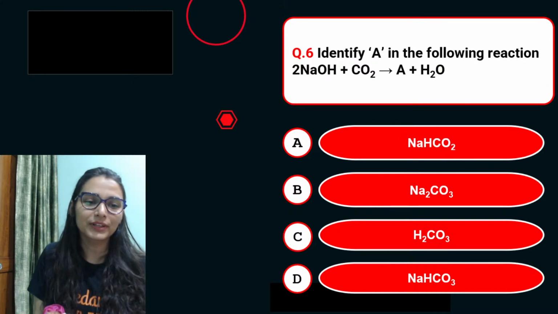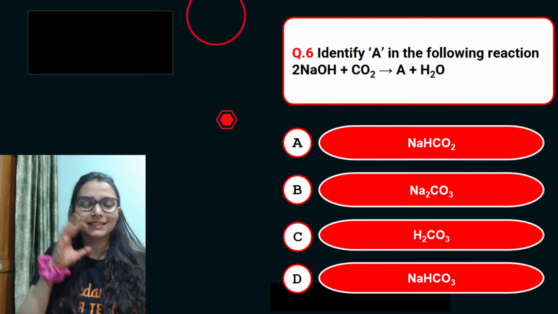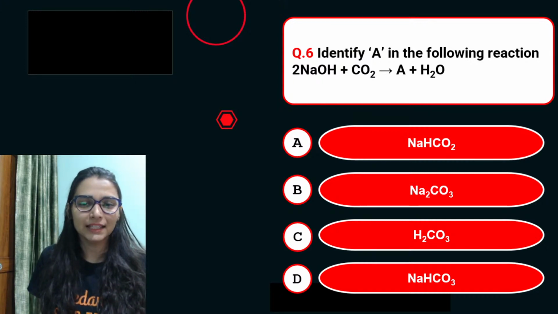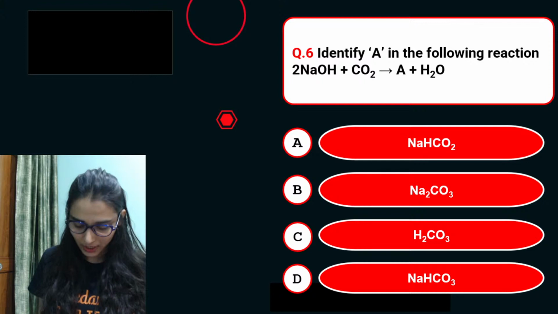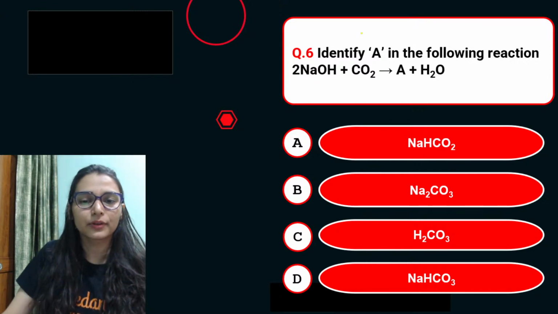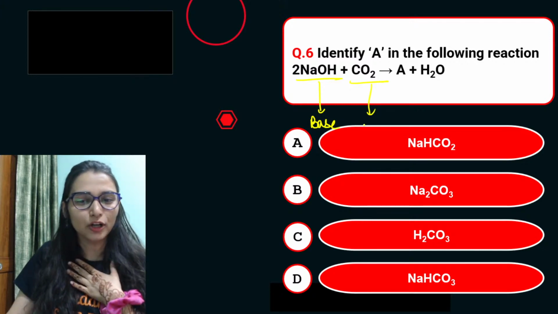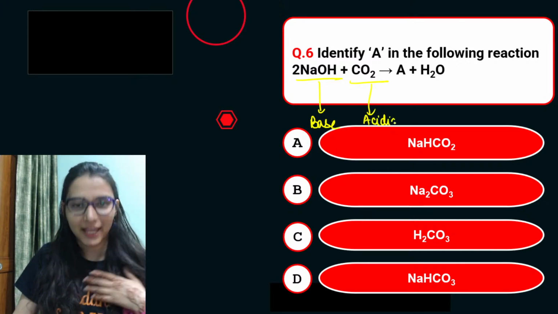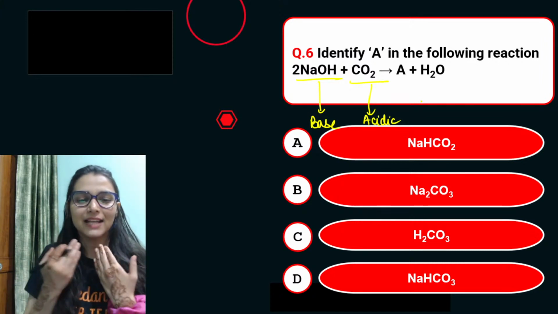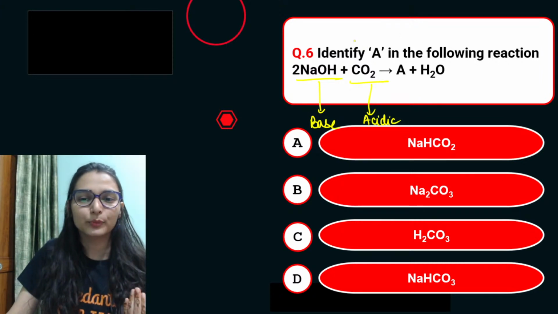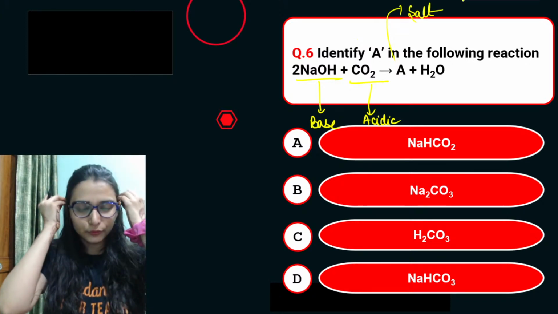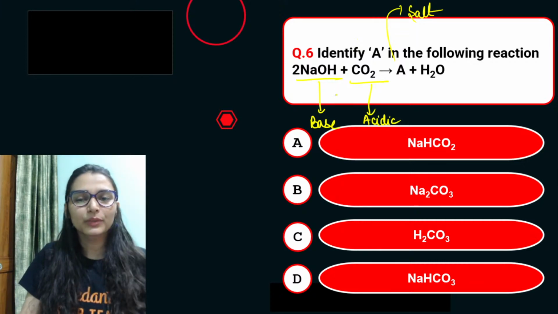This is again super easy. A, you are supposed to identify: sodium hydroxide and CO2. Yes, देखो ये कौन सा रिएक्शन है? If you remember, this NaOH is a base, है ना, and CO2, carbon is a non-metal, and CO2 is a non-metal oxide, and we know that non-metal oxides are acidic in nature, है ना. So that's a neutralization reaction. Acid is reacting with the base. I would be getting salt and water. So we are supposed to identify what salt you would be getting, है ना. That would be simply sodium carbonate.